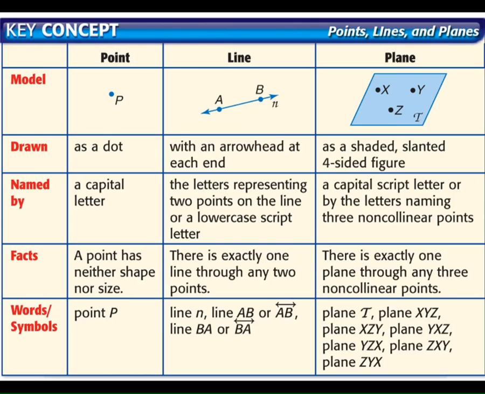And then a plane, most of the time we draw just a flat figure that's slanted like that. We name planes with 3 points, and we just write the word plane in front of it. There's no notation for that. Plane XYZ, YXZ, ZXY. The order doesn't matter. Planes are named with 3 points, lines are named with 2 points. Sometimes it has a capital cursive letter, and you can name it with that. You can also name it plane T. So you can either name it with 3 points or the capital letter. That's how we name those things. That's how we shorthand them.